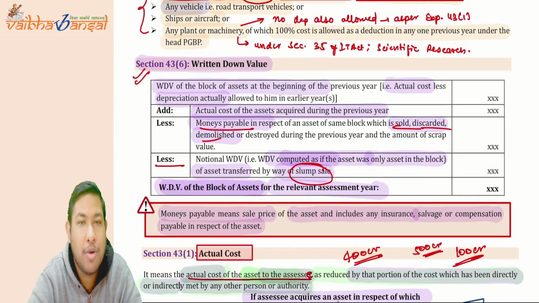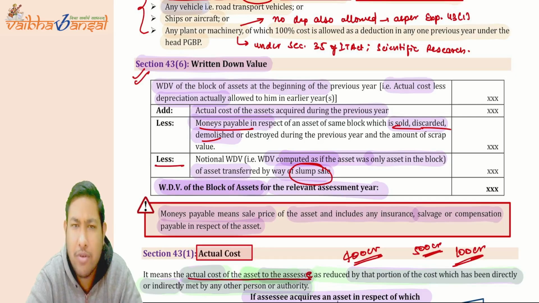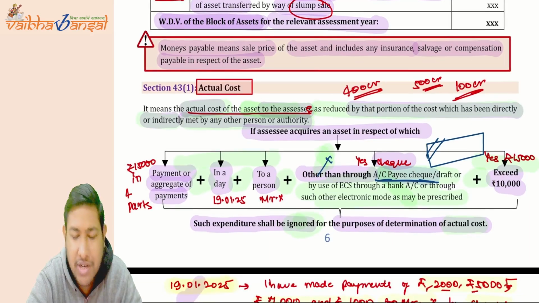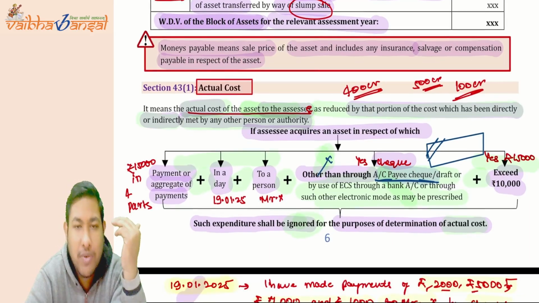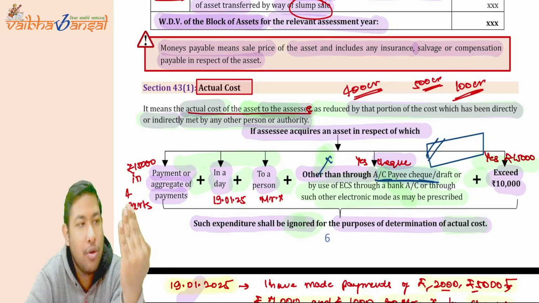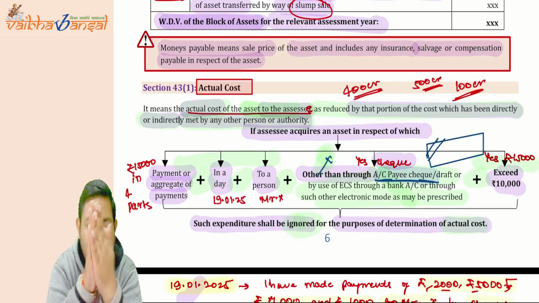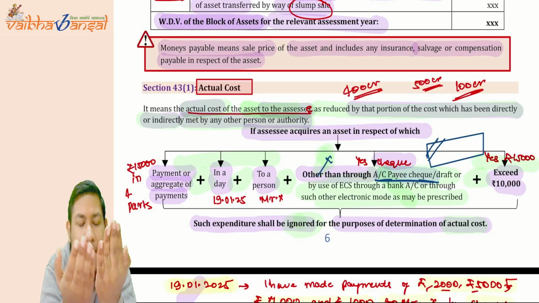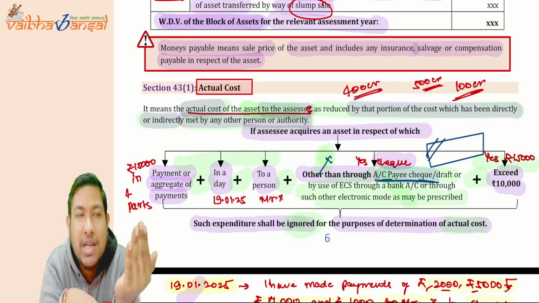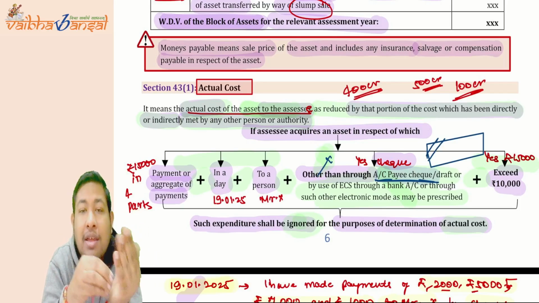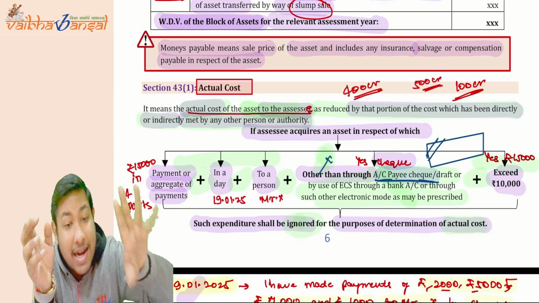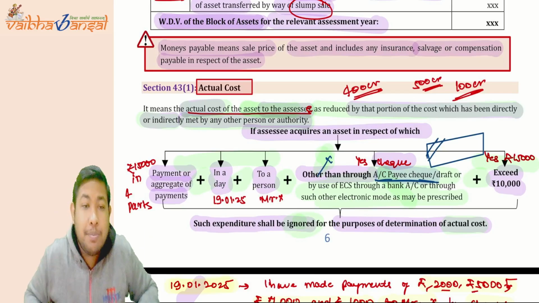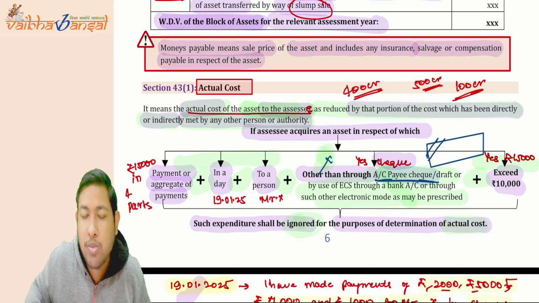Now coming to the point 43(6), which we have already discussed. These are the points. Now, section 43(1), which talks about actual cost. What will be the actual cost to the assessee? Actual cost to the assessee means whatever the assessee has actually paid for that particular asset, reduced by any subsidy received from any person or authority, whether directly or indirectly received. So whatever cost was borne by the assessee, whatever the cost was borne by what?